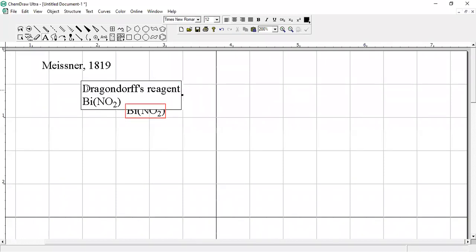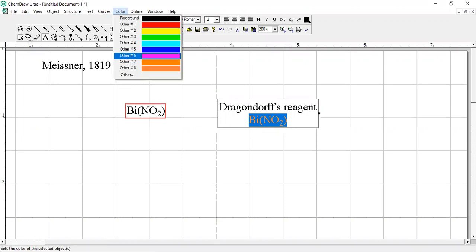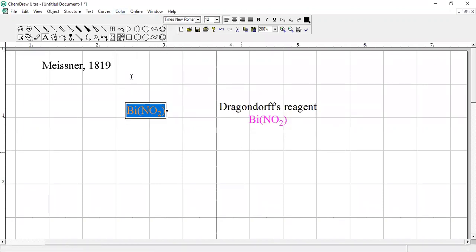This is the composition of Dragendorff's reagent, in which bismuth is basically the active constituent.